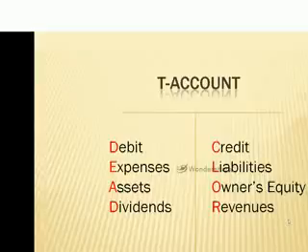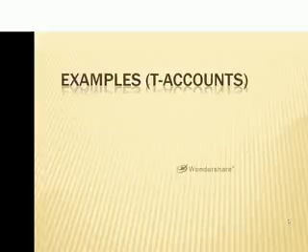Accountants like things nice and perfect, so everything has to equal. Every transaction has to have a debit and a credit, and all debits and credits in that transaction have to equal. So let's bring in some examples here.